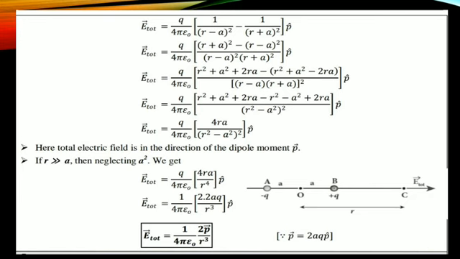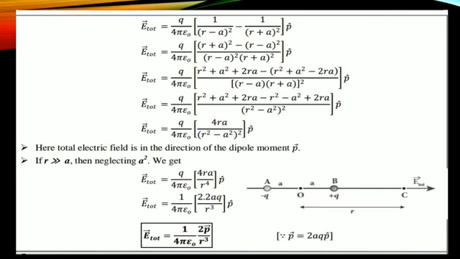Okay. Now, come to this one. If r is greater than a, the distance r is greater than a, therefore a square will be neglected. See this: q divided by 4 pi epsilon naught, 4ra divided by this, a square will be neglected, therefore r square in (r square) the whole square is r power 4, so 4ra divided by r power 4, into p cap. The dipole moment p is nothing but 2aq.